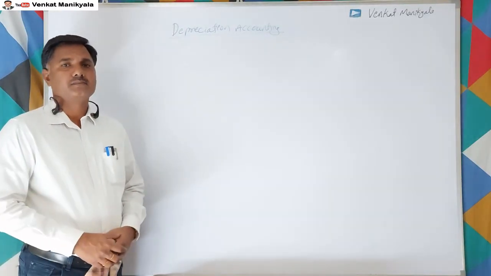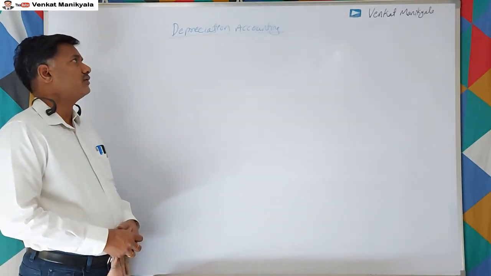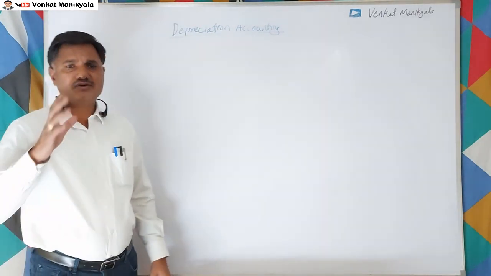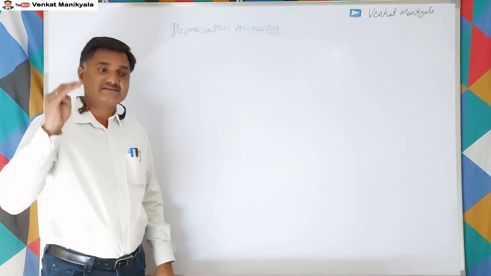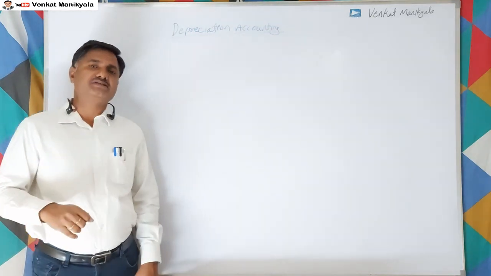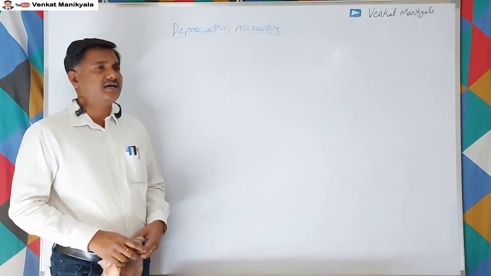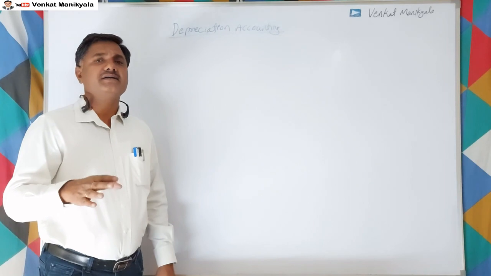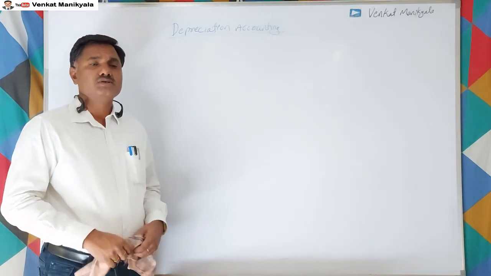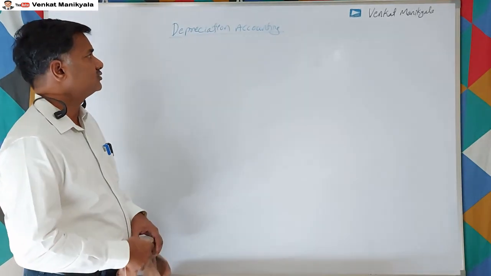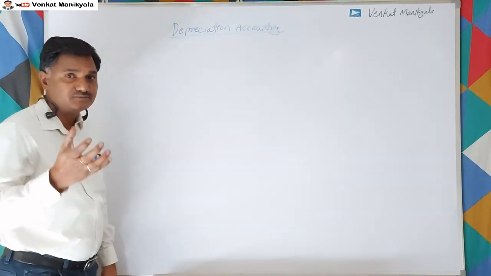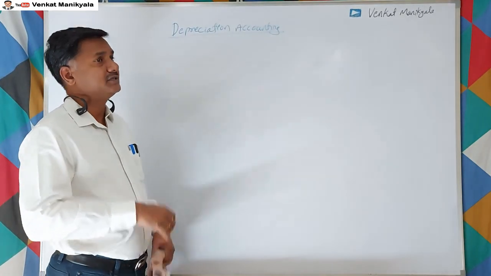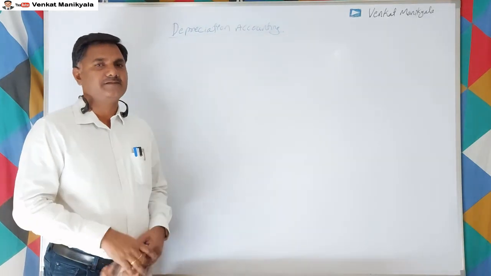Hi viewers, in this video we'll discuss depreciation accounting. First, what is depreciation, what are the characteristics of depreciation, the causes and reasons for depreciation, how many varieties of fixed assets there are, and what kind of depreciation we can provide for them. Also some of the important terms we use in depreciation, and the methods of depreciation, we will discuss.